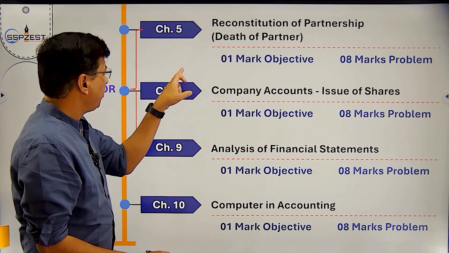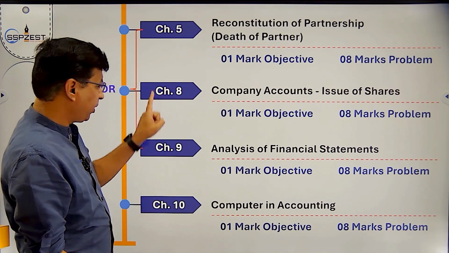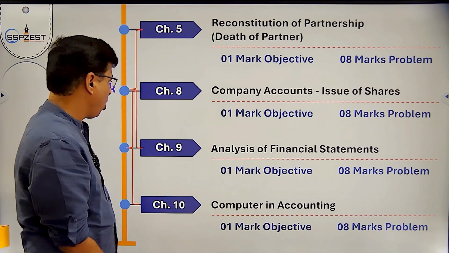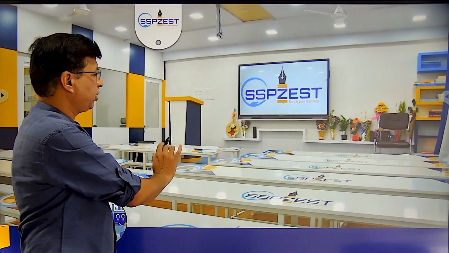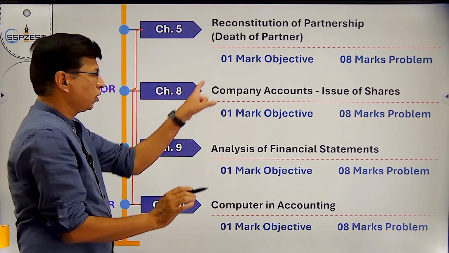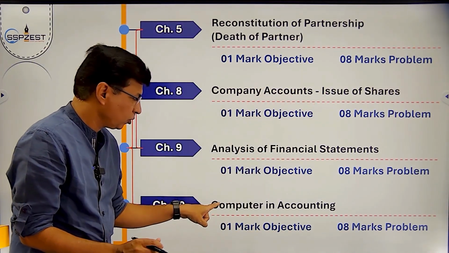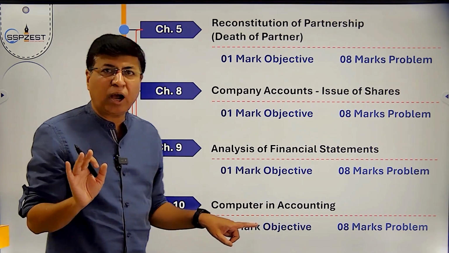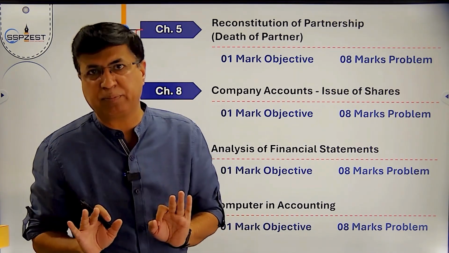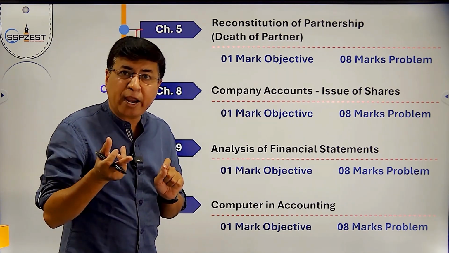Clear? And chapter number 8 and chapter number 10 are optional to one another: company accounts, issue of shares or computers in accounting. I will recommend issue of shares. Computers in accounting is a theoretical chapter, so in theory, the examiner may not give you 8 out of 8.